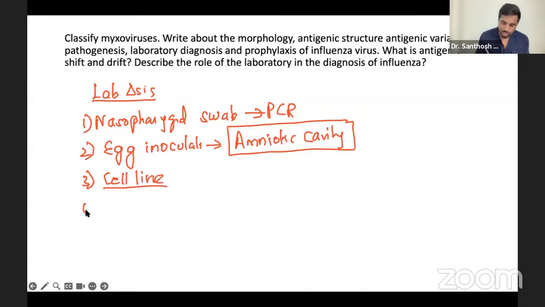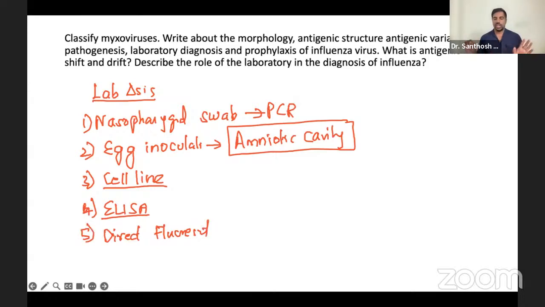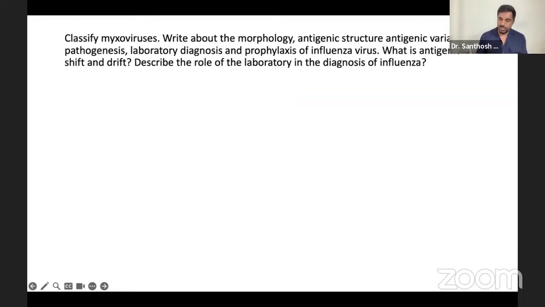And otherwise, of course, like for everything, we can do ELISA. We have a specific ELISA. And also we can use direct fluorescent antibody, and you can check for this. That's it. These are the diagnostic tools to diagnose the influenza virus. Very, very simple. If you write this, it is more than sufficient. Now, next.